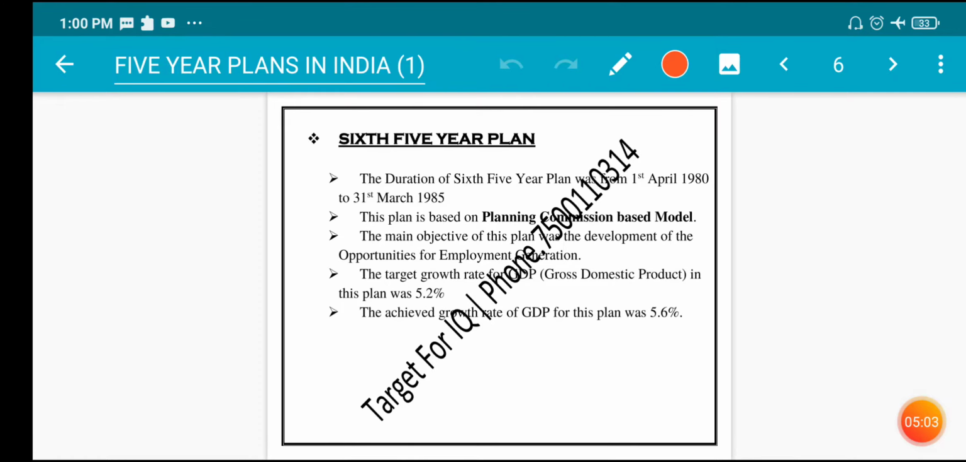Sixth five-year plan. The duration of the sixth five-year plan was from 1st April 1980 to 31st March 1985. This plan is based on the Planning Commission based model. The main objective of this plan was the development of opportunities for employment generation. The target growth rate for GDP, that is gross domestic product, in this plan was 5.2%. The achieved growth rate of GDP for this plan was 5.6%.